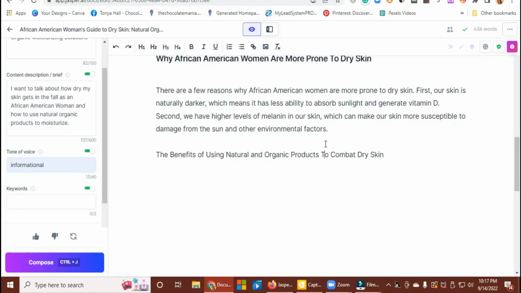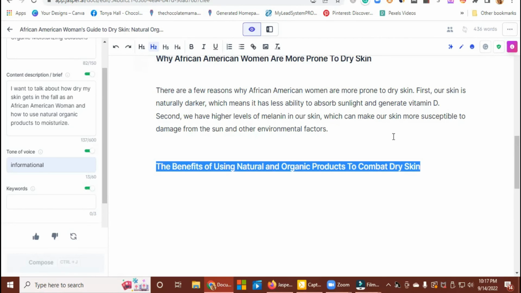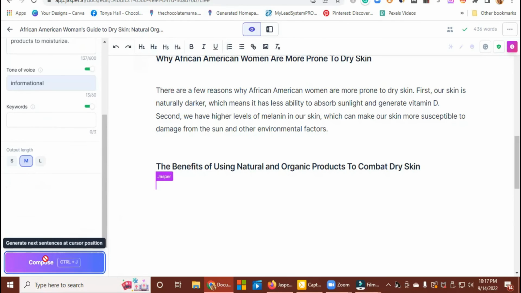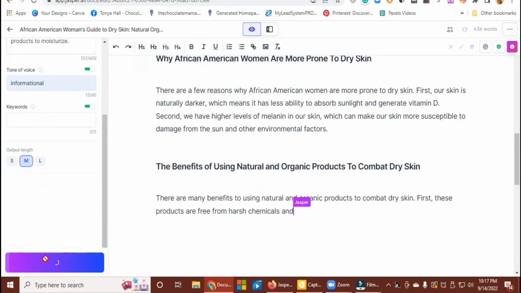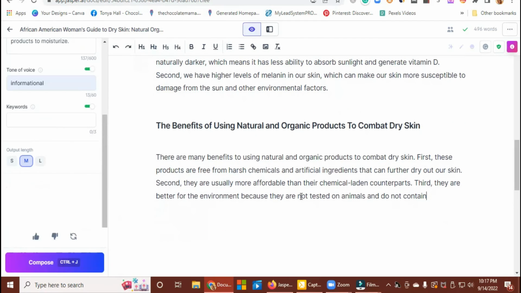And then I can go back in and fill in. So again, I will make that an H2, so that can be another main title. And if I hit compose, it will start talking about the benefits. There are many benefits for using it. And it will start to create, and then you can format it in your blog post how you want it to.